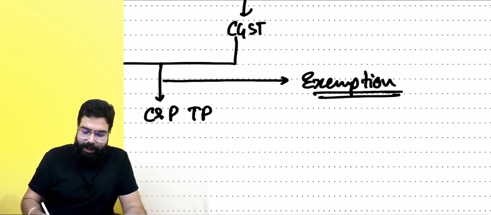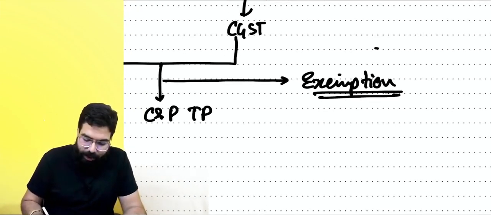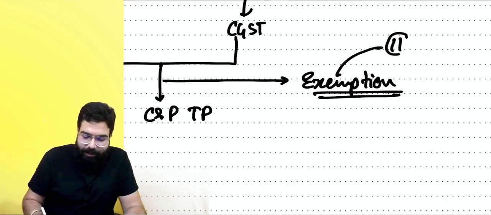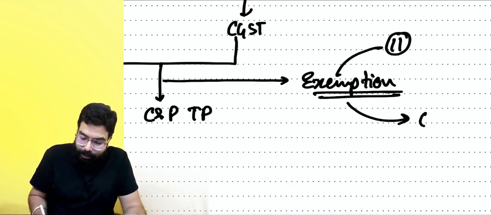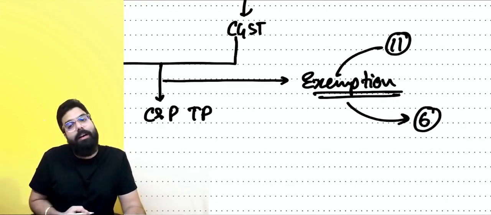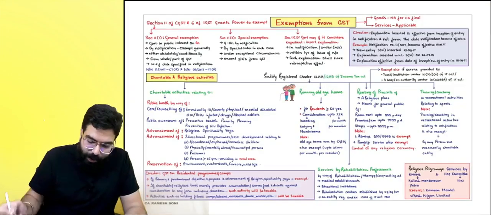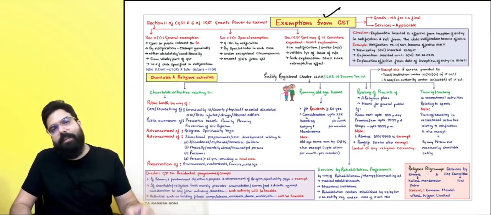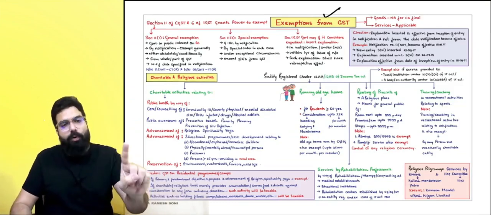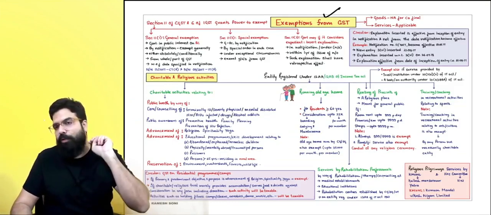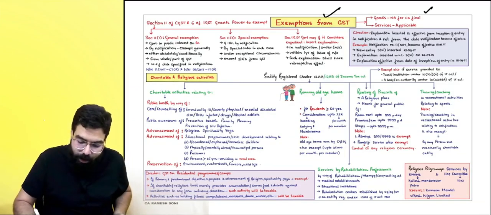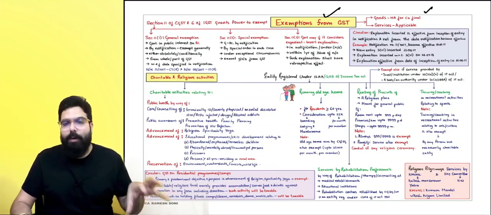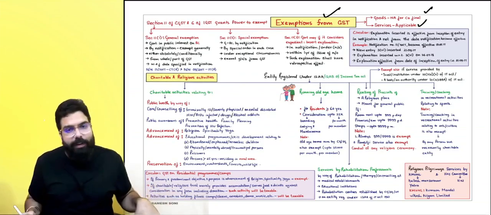The power to issue exemption is conferred on the government. Basically, the government has got the power from section 11 of the CGST Act and section 6 of the IGST Act. Exemption from GST is with respect to goods and also services. For your exam purpose, in CA Final, they are not going to ask with respect to goods; they are going to ask with respect to services.